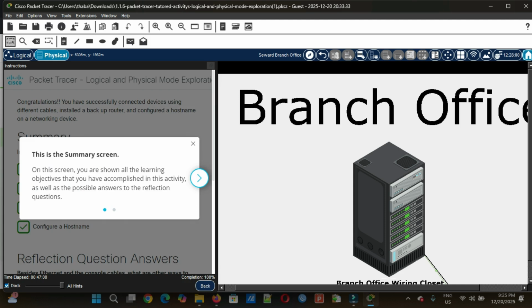And then this is the summary screen. On the screen, you are shown all the learning objectives that you have accomplished in this activity, as well as the possible answers to the reflection questions. Saving your work: you can save your work in this activity by clicking File and Save on the top left of the Packet Tracer application. You will also see a prompt when closing Packet Tracer.